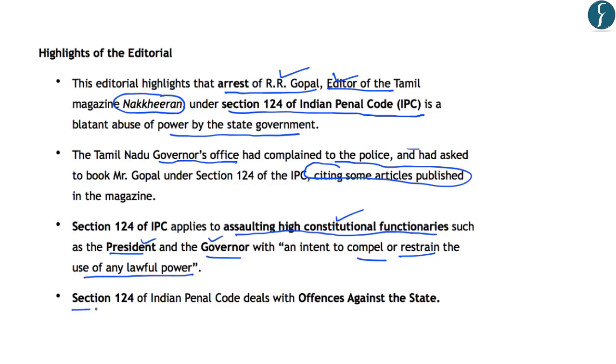And in general, section 124 of IPC deals with the offences against the state. And you should know that section 124A is related to the sedition charges. So now let us understand the grounds on which a person can be arrested under section 124 of IPC.